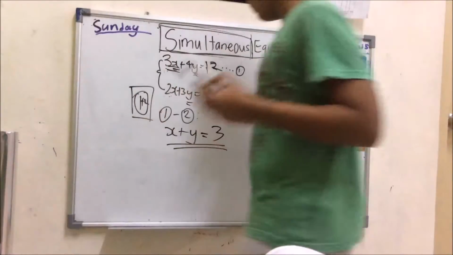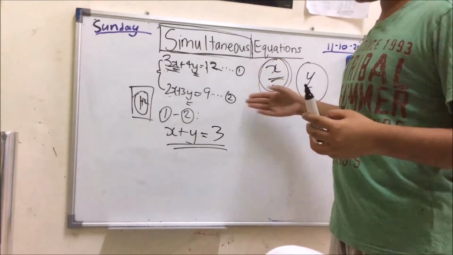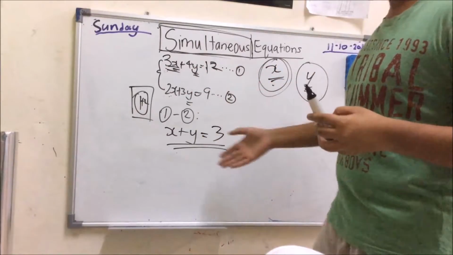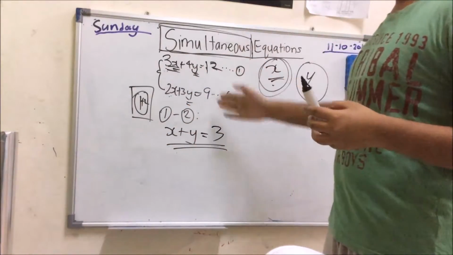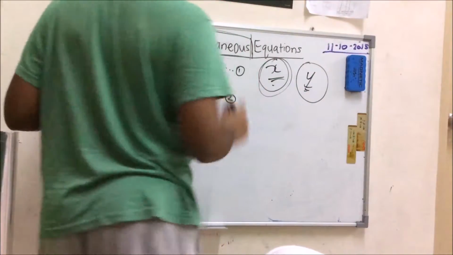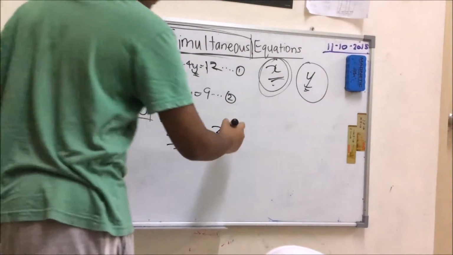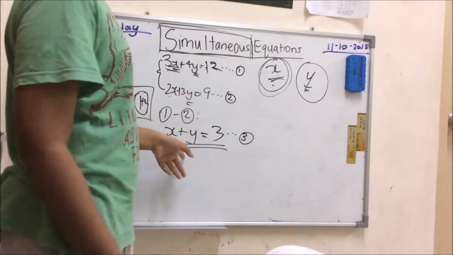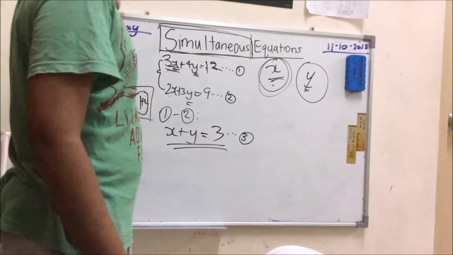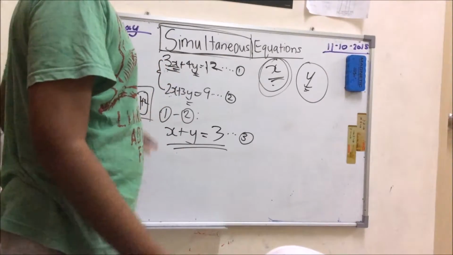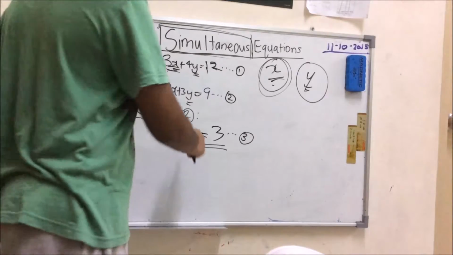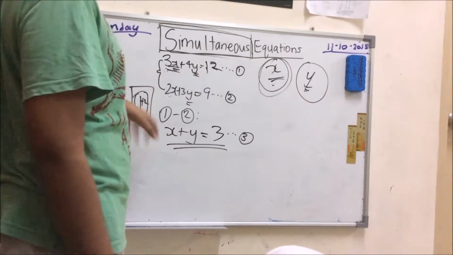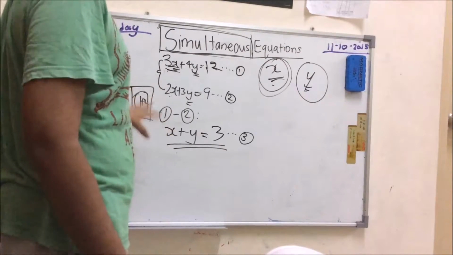So we've gotten a new equation by subtracting equation 1 and equation 2. Because 3x and 2x got subtracted, 4y and 3y got subtracted, and it leaves us x and y, and 12 minus 9 equals 3. So now we've made a completely different equation called equation number 3, because we have got 1, 2 and 3. Now over 3, we can do one thing here. Either we can arrange this around to make this in terms of this one, or we do simple minus, but if you minus you can't get much, so I suggest we do this.